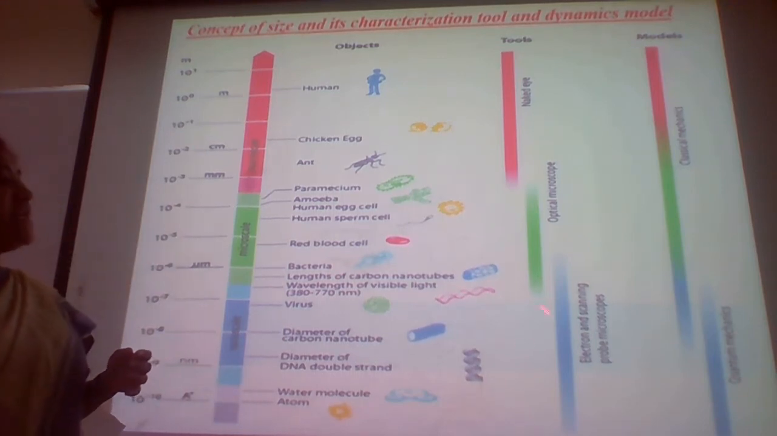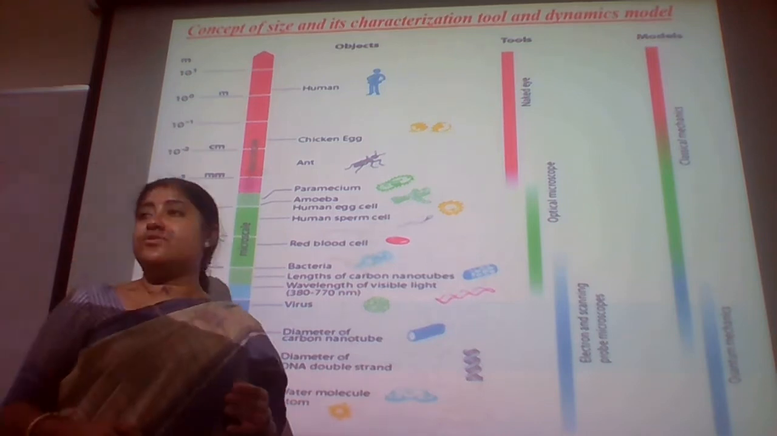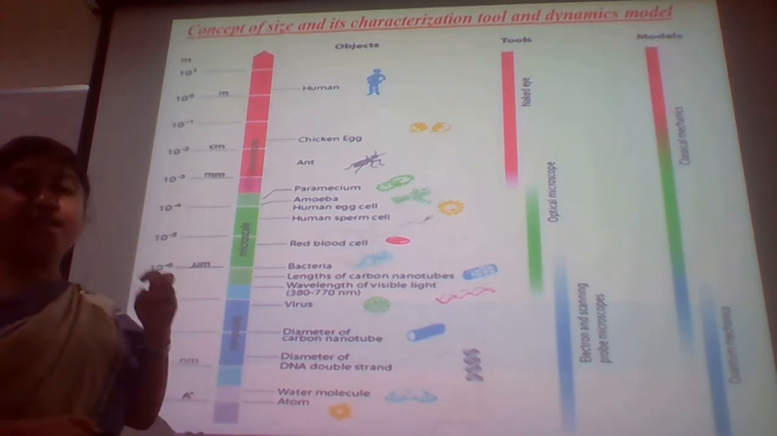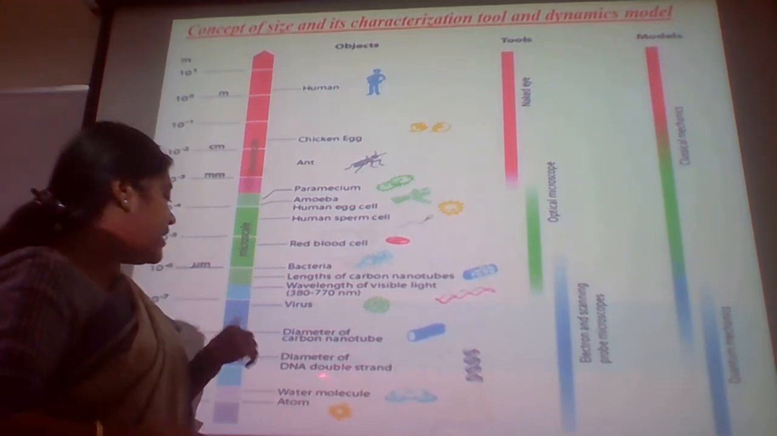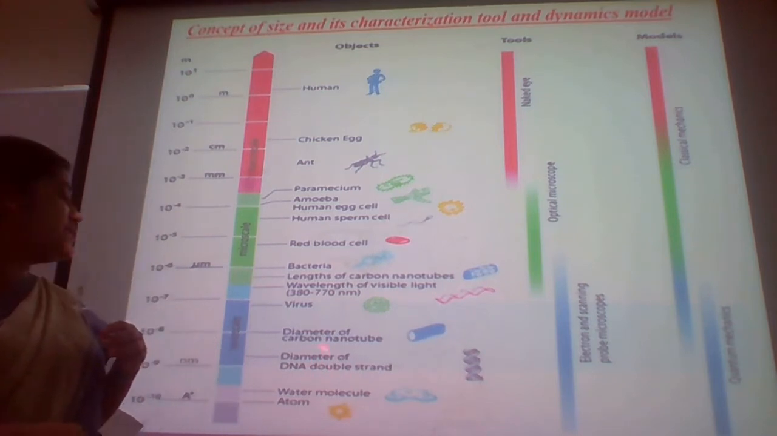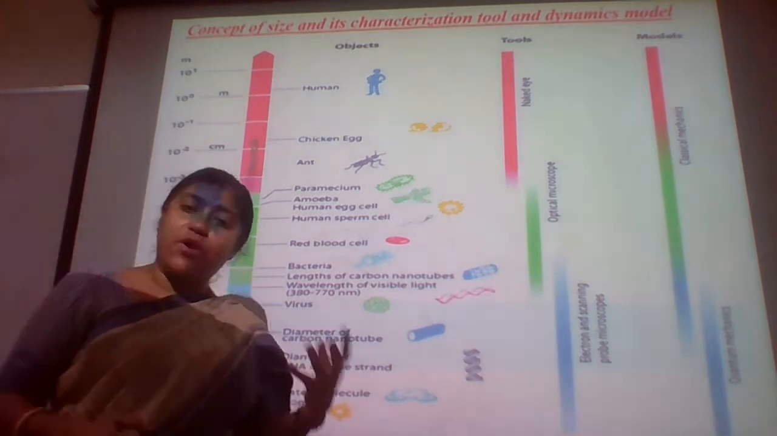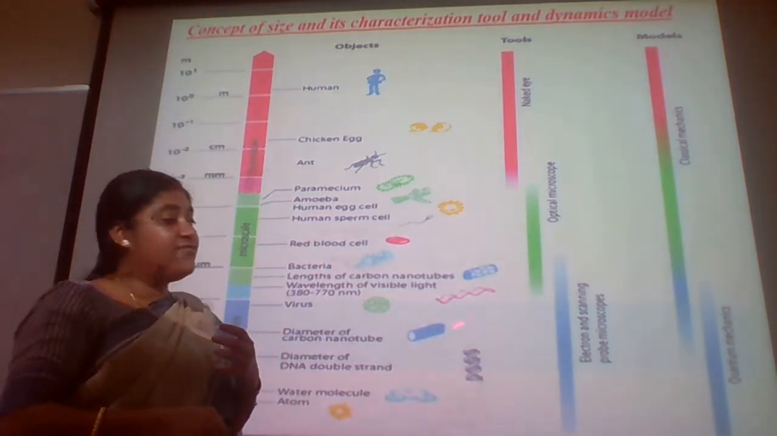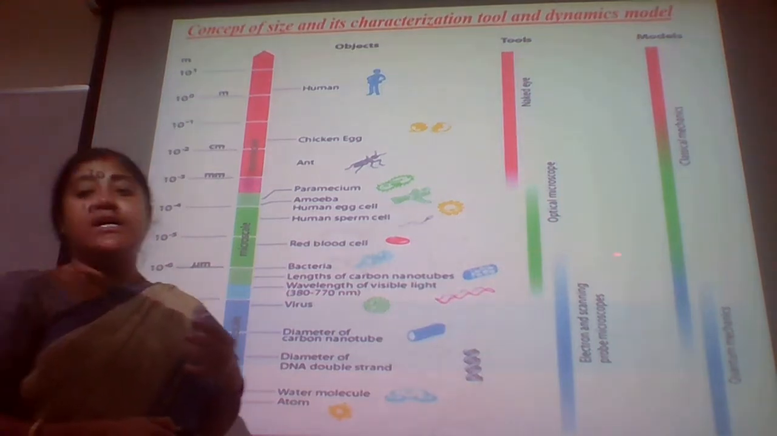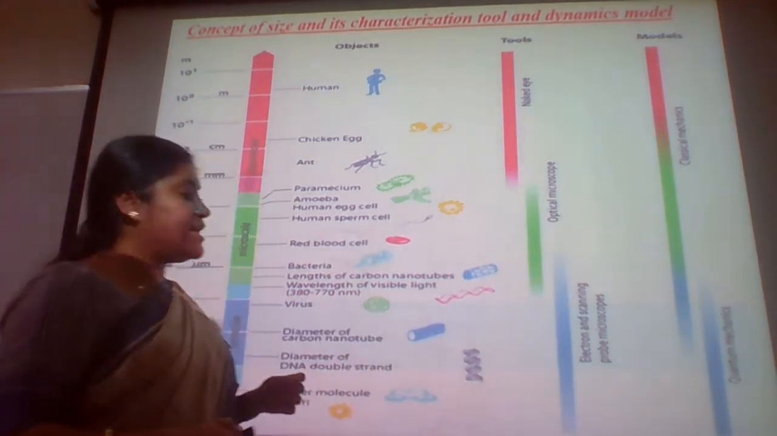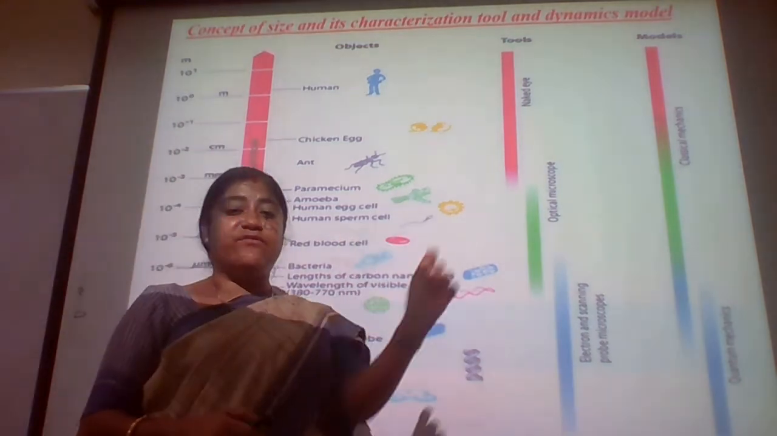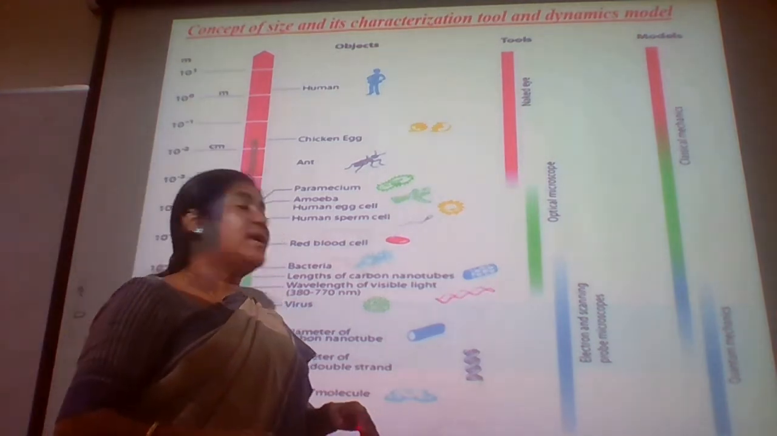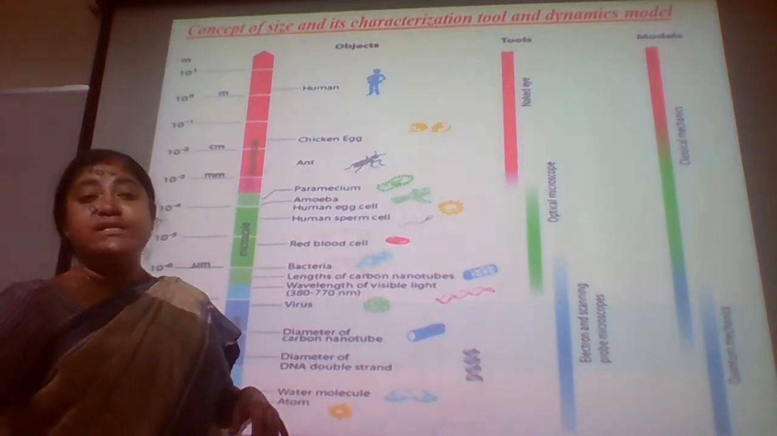Whereas you can see the electron and the scanning probe microscopes are now coming into the picture, which can diagnose the diameters of the carbon nanotubes, diameters of the DNA double strands, water molecules, the atoms, that is the atomic force microscope. So you can see that when we talk about the characterization of nanoparticles, characterization of any nano devices, we have to make use of these electron and scanning probe microscopes for that. Now, what are the basic models?